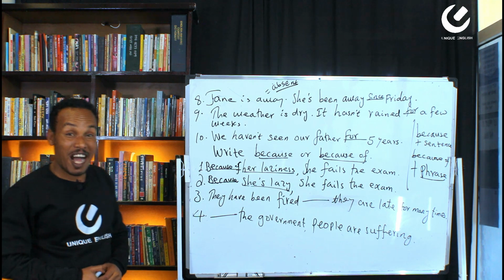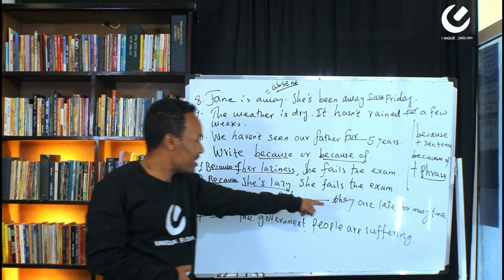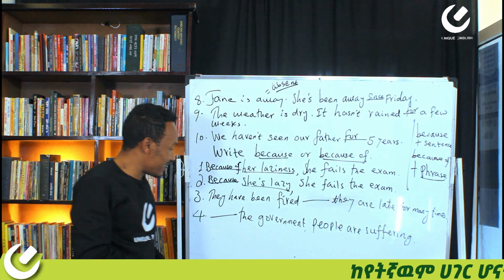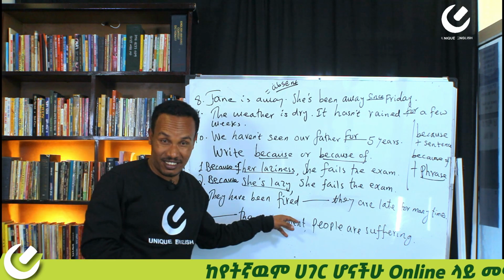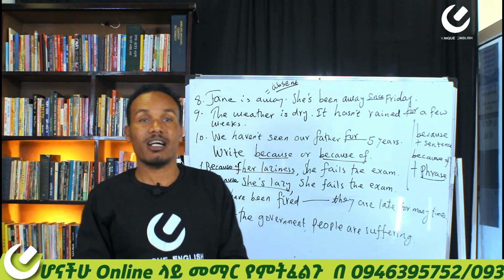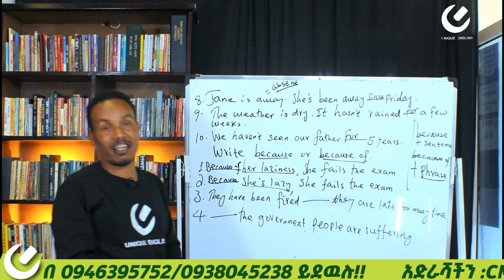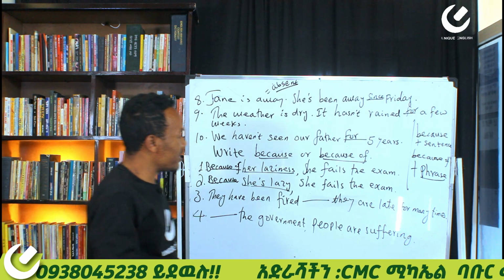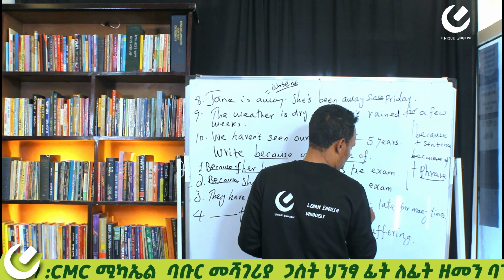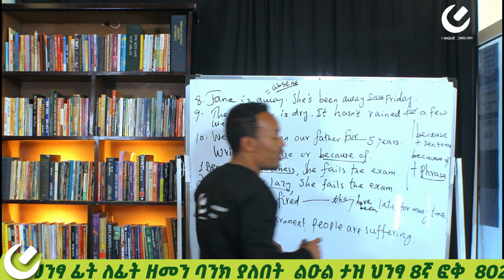They have been fired. They have been what? Fired. They have been fired dash they are late for many times. Look, listen to me. They have been fired. All right? So instead of are here, it's better to say they have been late. They have been late for many times.